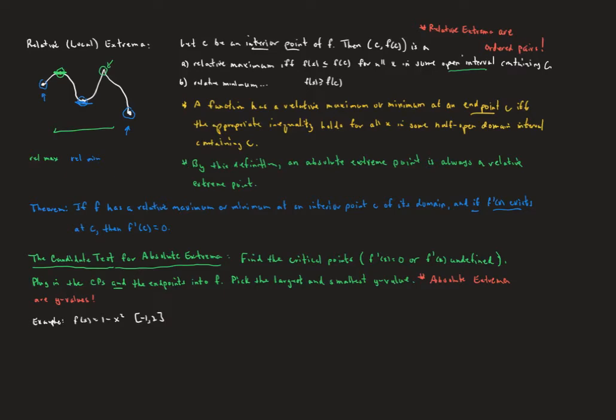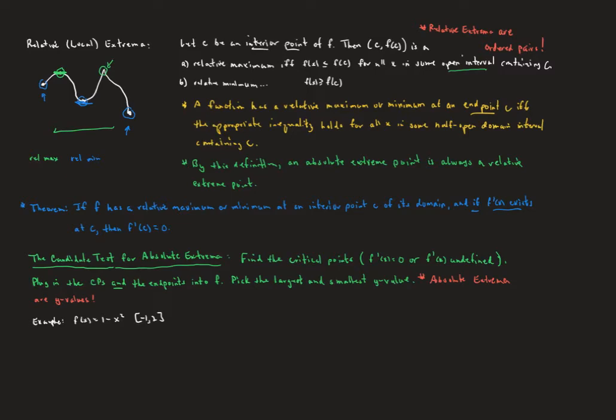So in the blue here, we see a theorem, and I don't think this is all that earth-shattering, but it says if f has a relative maximum or minimum at an interior point, and if the derivative exists there, then the derivative is 0. Well, that's nice, but remember we can also get relative minima and relative maxima at places where the derivative is undefined.